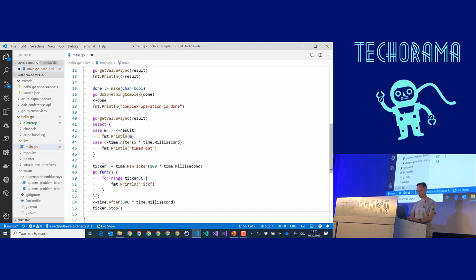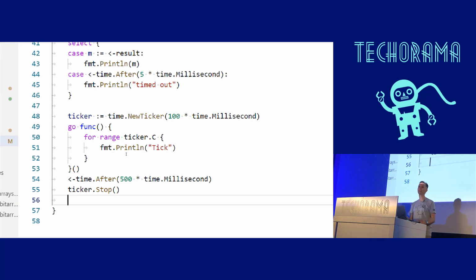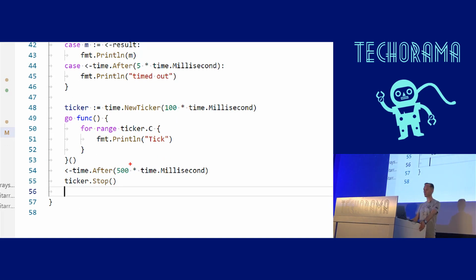Finally, these channels are built into many of the standard functions that Go provides. For instance, you can initialize a so-called ticker, just one example, time.Ticker, and this ticker, you see that one, is nothing other than a channel. It has a member which is called C, and this is a channel that you can listen on, and the ticker will send you values through this channel as long as it ticks.